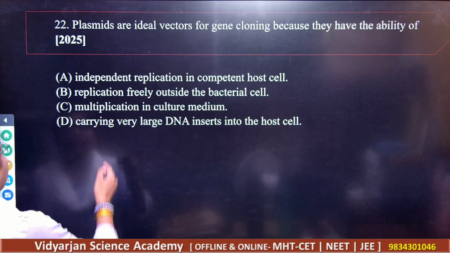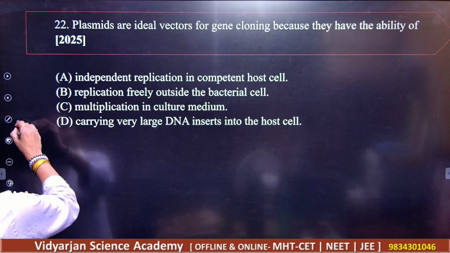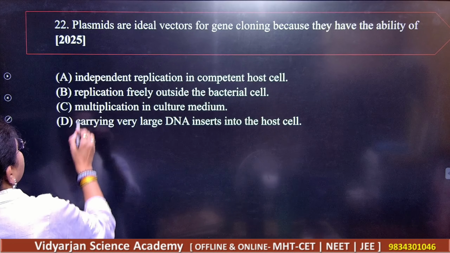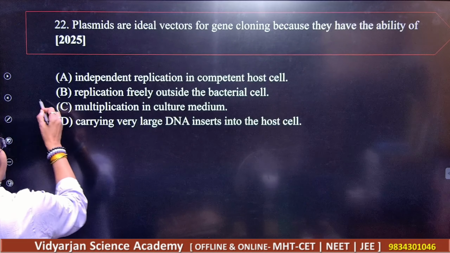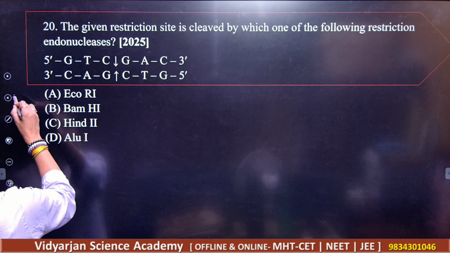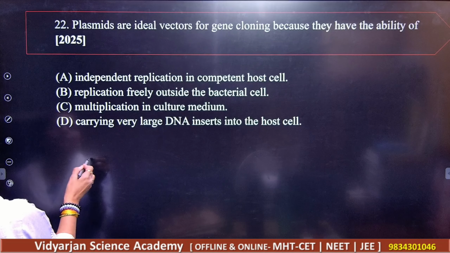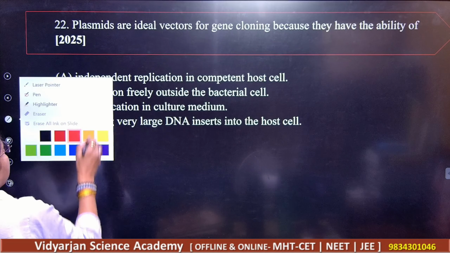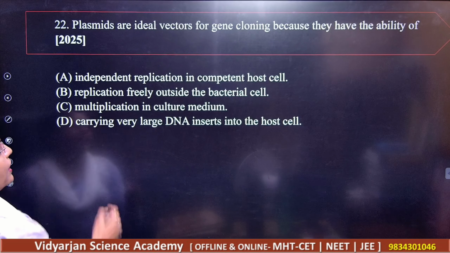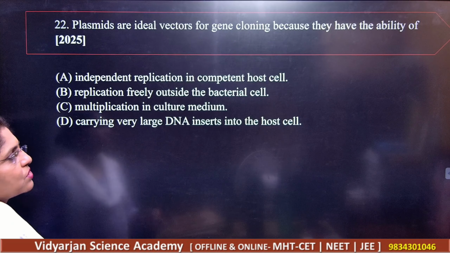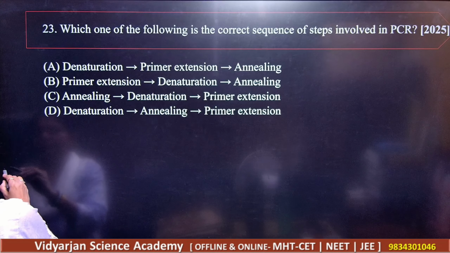So what should be your correct answer? Your correct answer here is, we have independent replication in competent host cell. A is the correct answer.